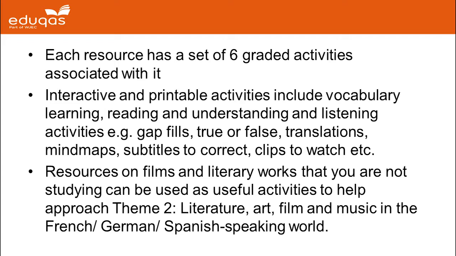Resources on films and literary works that you have not chosen to study can nevertheless still be used as useful activities to help approach Theme 2, but also they provide a really useful springboard for you on how to approach those 6 areas of theme, style, ambience, structure, context and character, as these are the areas that are best to approach when studying a film or literary work.